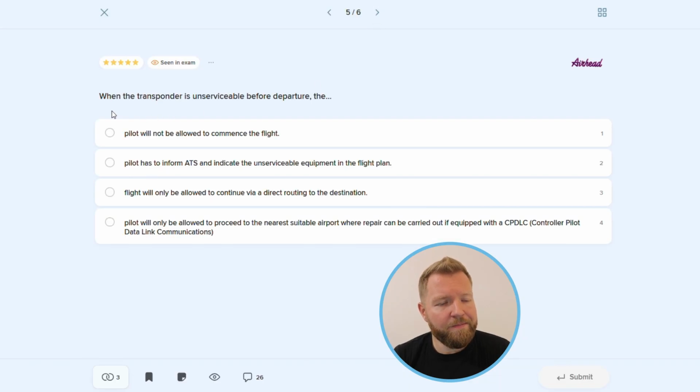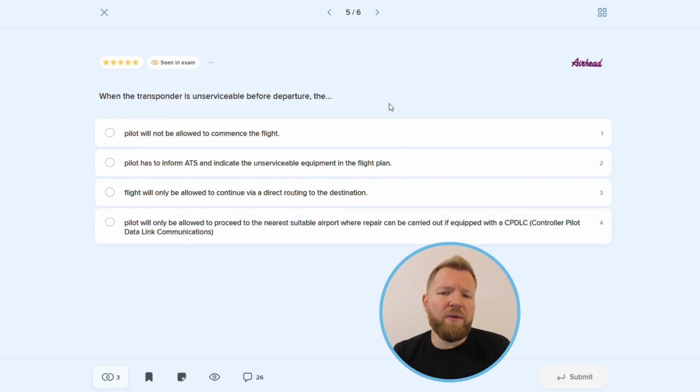Question number 5. When the transponder is unserviceable before departure, the pilot will not be allowed to commence the flight. Pilot has to inform ATS and indicate the unserviceable equipment in the flight plan. Flight will only be allowed to continue via direct routing to the destination. Pilot will only be allowed to proceed to the nearest suitable airport where repair can be carried out if equipped with a CPDLC, Controller Pilot Data Link Communications.